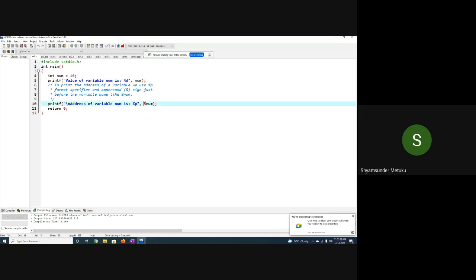So ampersand is this particular symbol. You are able to see the red color, right? I'm just highlighting it here. So this is an ampersand. Whenever you attach an ampersand to a variable, you are able to get the address of the memory which is allocated in the declaration statement int num = 10.